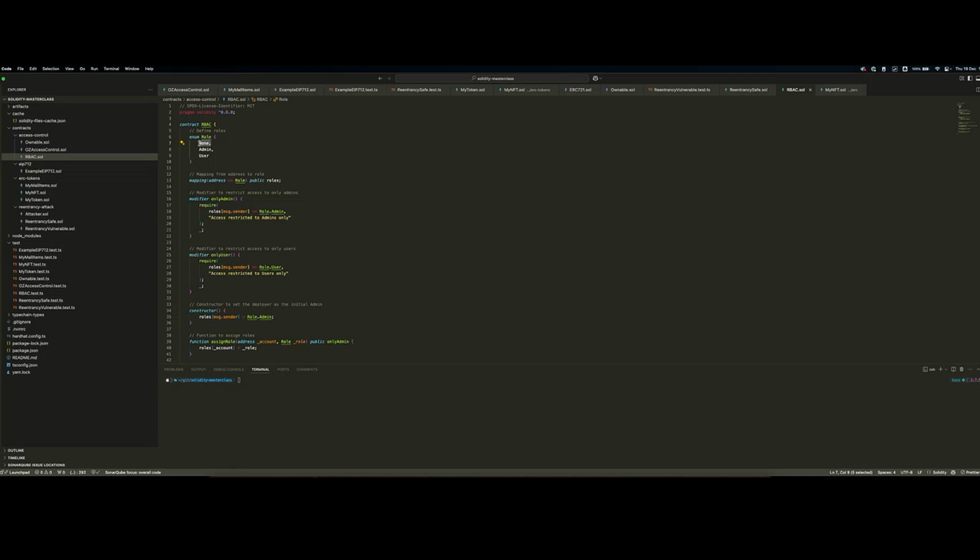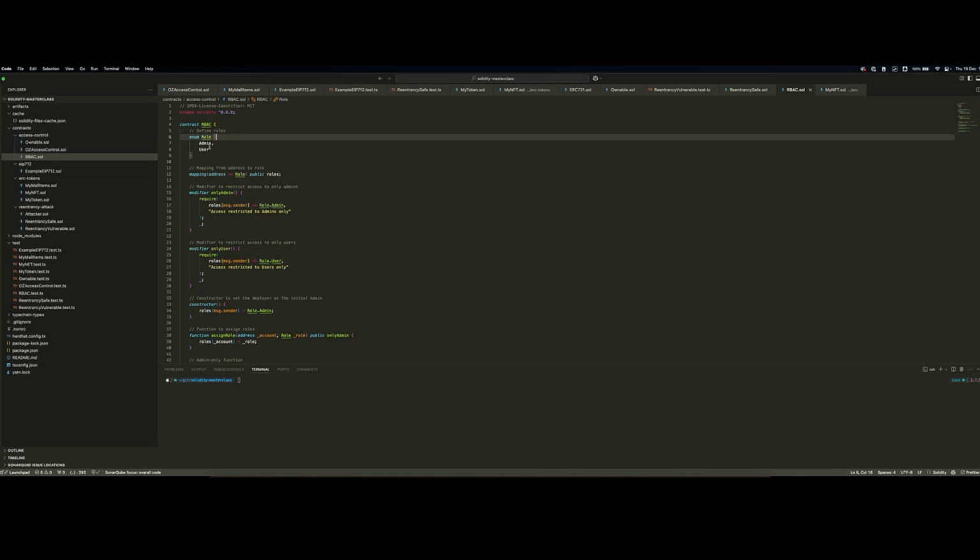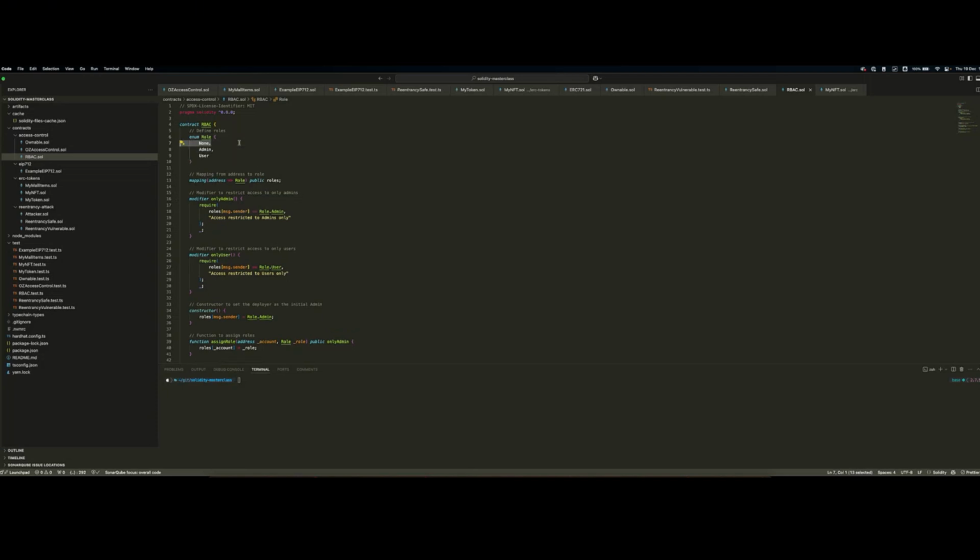This is because, as we've seen in the previous lessons, upon declaration, Solidity also has a 0 value. So if we look at the mapping here where we are associating an address to a role, what happens is that for every address, what is actually initialized is the first value of the enum, because we're associating an address to a role, which is this enum here. So if I did not have this none role here, what would the 0 value be? It would be an admin. And this would be a really faulty implementation, meaning that every user would be an admin from the start. Instead, with the none role, we're actually assigning no role to all the users.